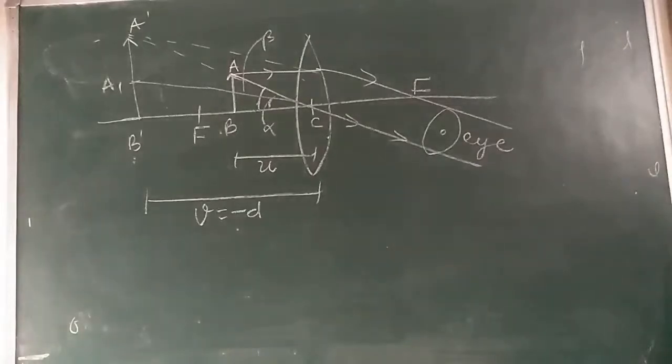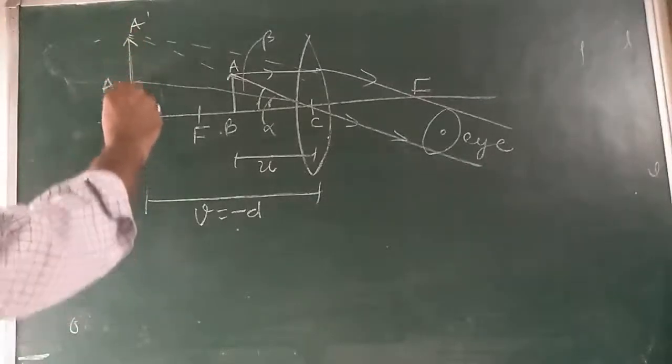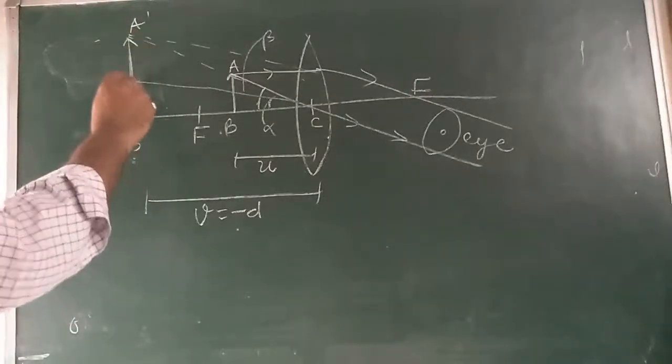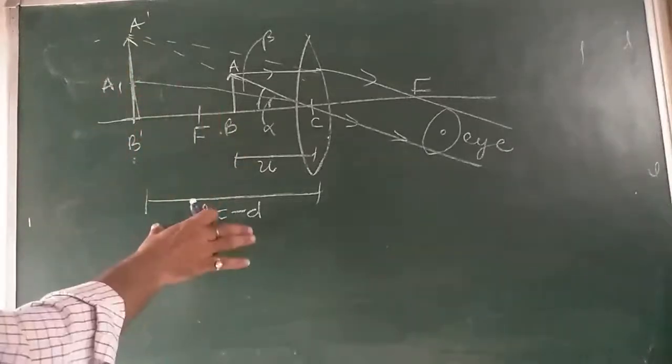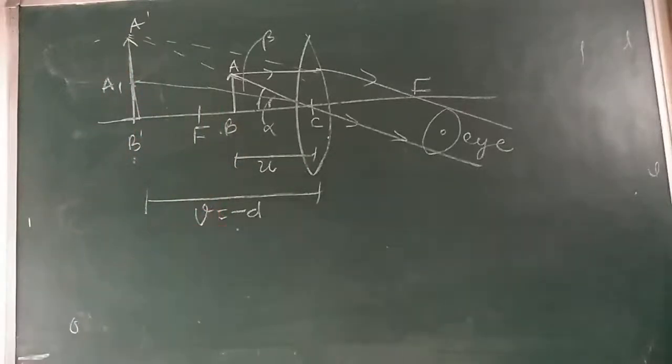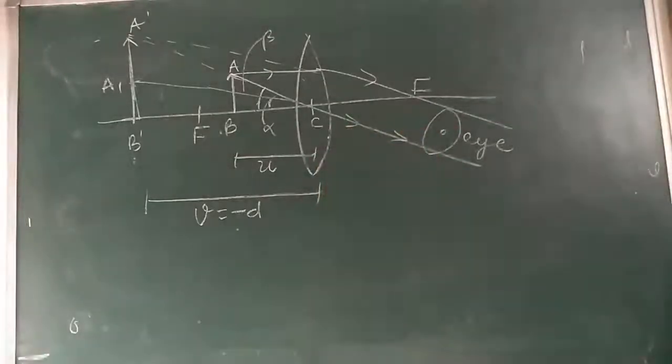Now, draw this diagram. A virtual, erect and magnified image of the object AB is formed at the least distance of distinct vision from the eye, held close to the lens. The eye is nearby your lens.